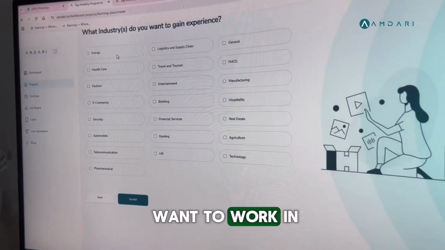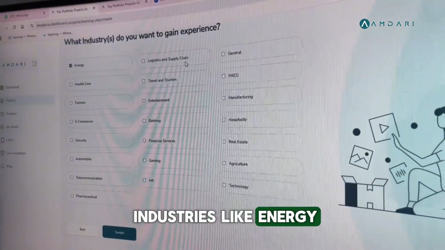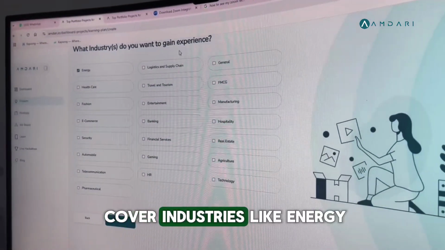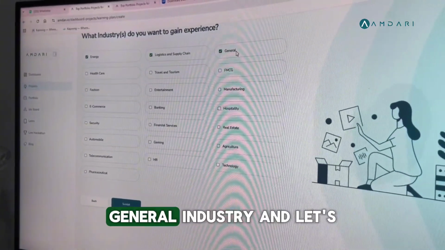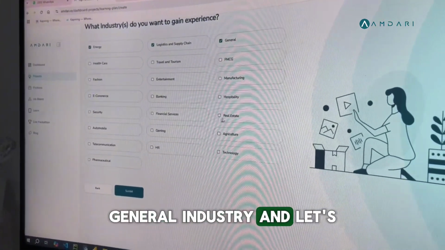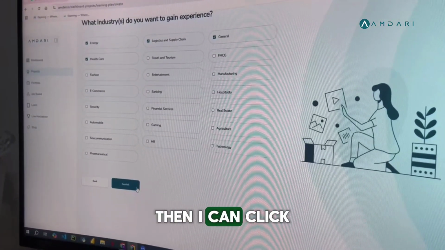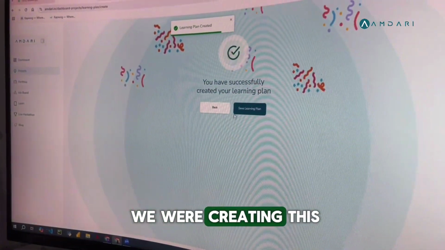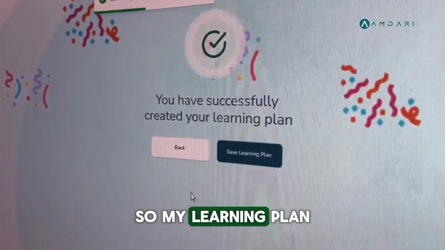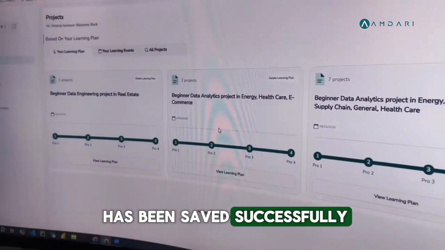Then let's say I want to work in industries like energy. I want my projects to cover industries like energy, logistics and supply chain, general industry, and let's say healthcare. Then I can click on submit. Remember everything we clicked while we were creating this learning plan, right? So my learning plan has been saved successfully.